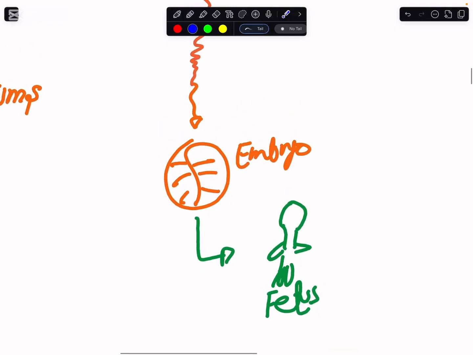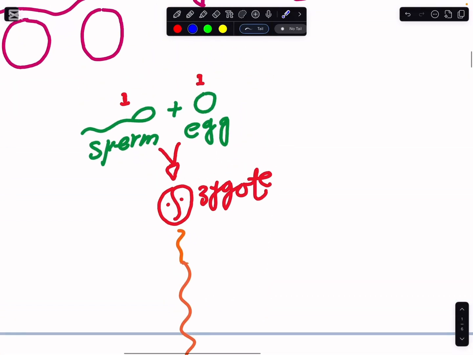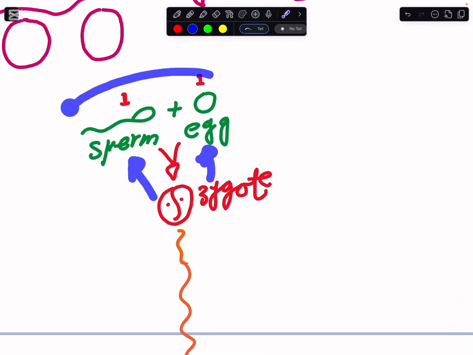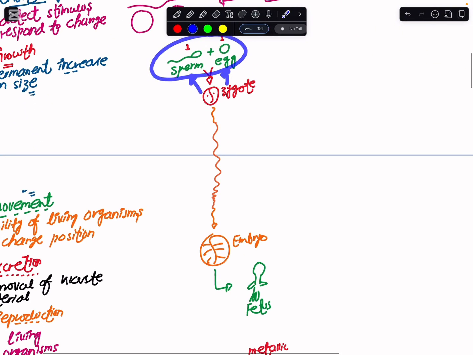So there is no going back. The fetus cannot revert back to the embryo. The embryo cannot revert back to the zygote, and alternatively, we cannot even go back to where we actually originated. So here we see that there is a permanent increase in the size of an organism. Why am I saying permanent? Because we can't revert back to what we were initially. So there is no going back.